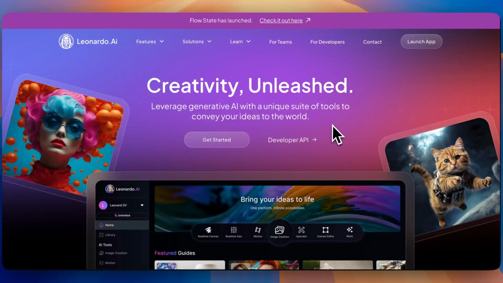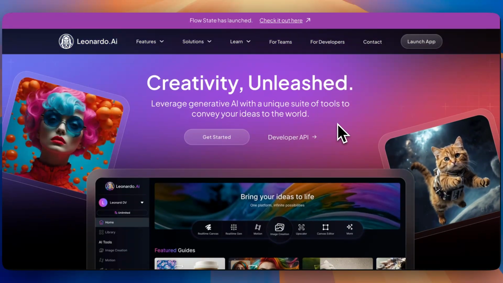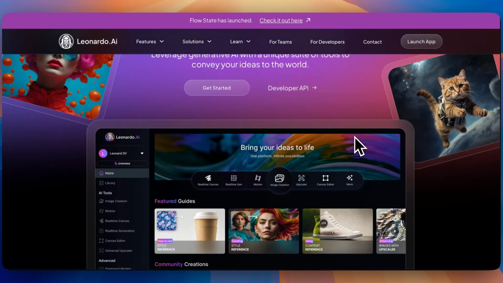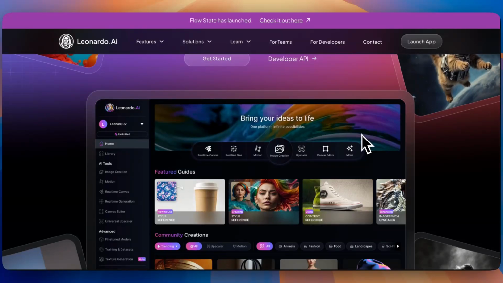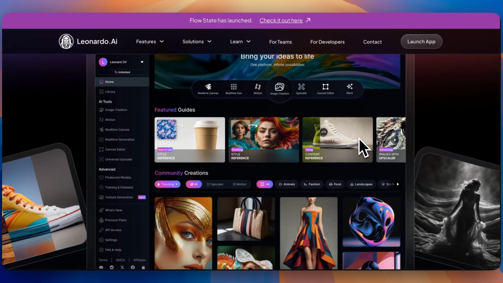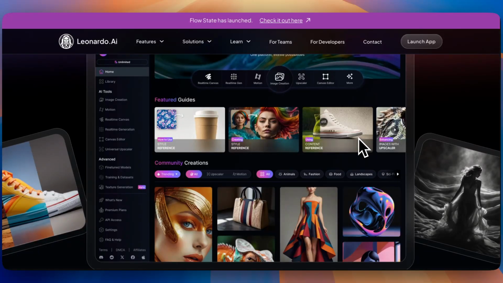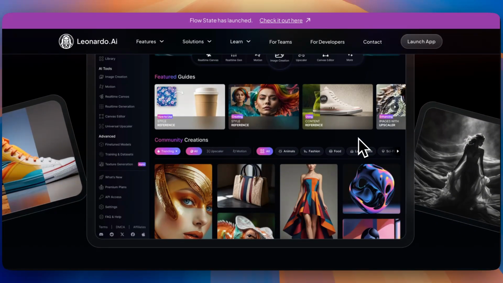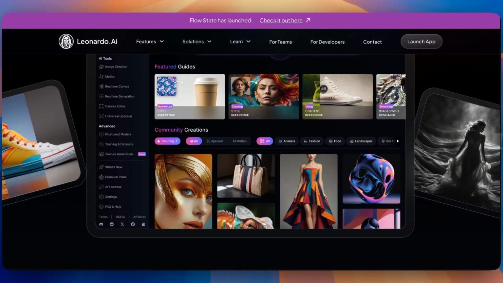it may not match Midjourney's raw creativity in stylized output, and the free tier has limited daily generations unless you're on a paid plan. Now this is best for people who are looking for product mockups, character design, game assets, and precise image refinement.